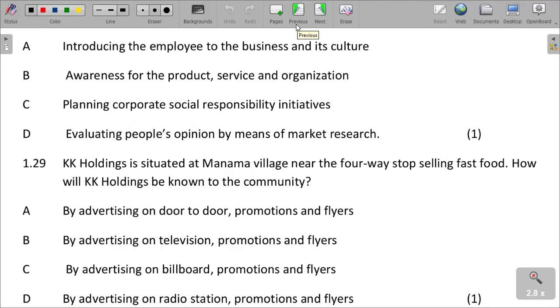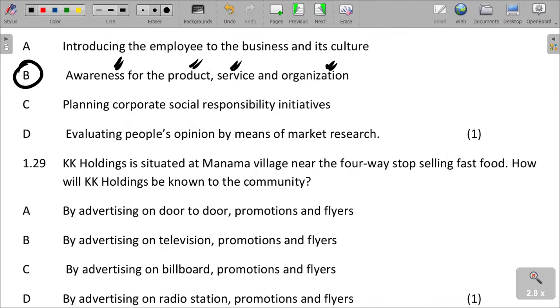Introducing the employee to the business and its culture; awareness for the product, service, and organization; planning corporate social responsibility; evaluating people's opinion by means of market research. So which of the following is publicity? It is awareness for the product, service, and organization. We are saying making people aware. It can be about the product, about the service, and the organization. So that is publicity.